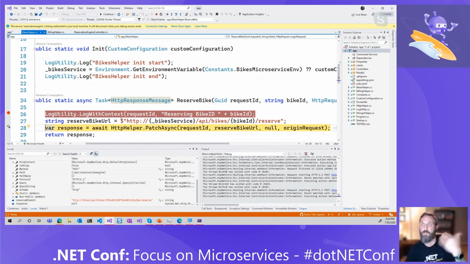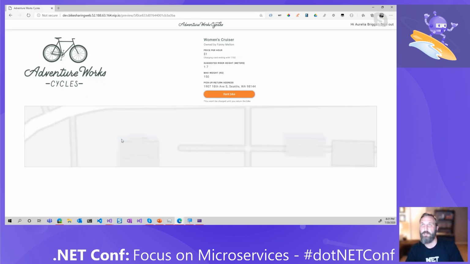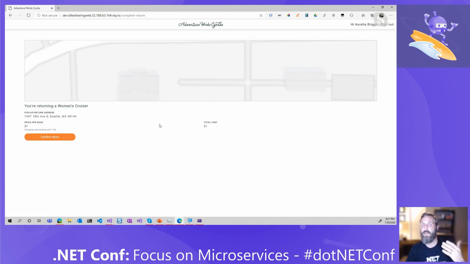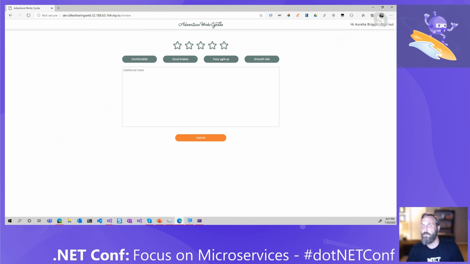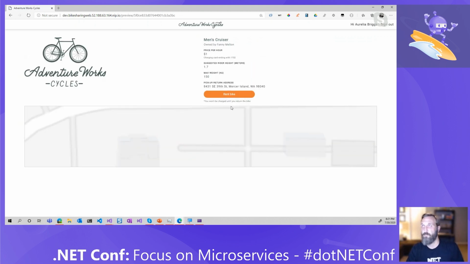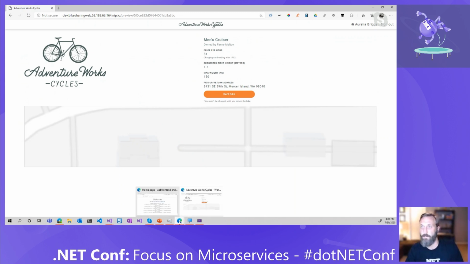It's routed down to my machine. And for this particular service, I'm able to debug this and then go ahead and F5 through it. Looks like I hit, there you go. And then it goes right back up here and it says you've rented the women's cruiser owned by Fanny Melton. Awesome, thanks so much. And I'm able to return that bike. And all those other services are actually currently running in AKS. I can confirm the return. It was an easy pickup, awesome, right? And it's actually got all of these other services running all within the cloud. I can choose another one if I like, hit that random bike, and able to hit that breakpoint in the cloud again, which is super awesome.